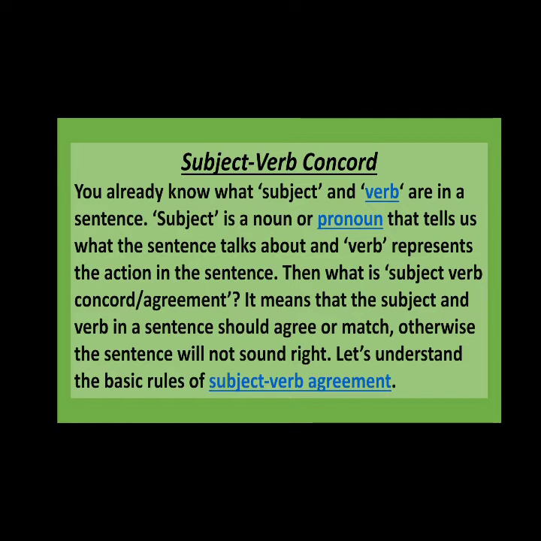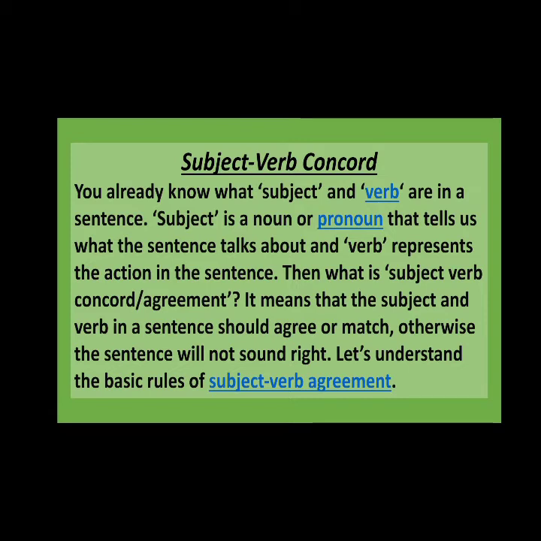You already know what subject and verb are in a sentence. So, subject and verb you know very well. The subject is a noun or a pronoun that tells us what the sentence talks about, and the verb represents the action in the sentence.